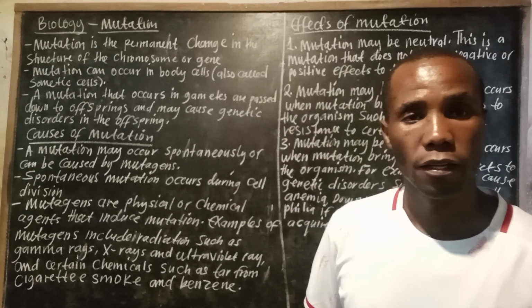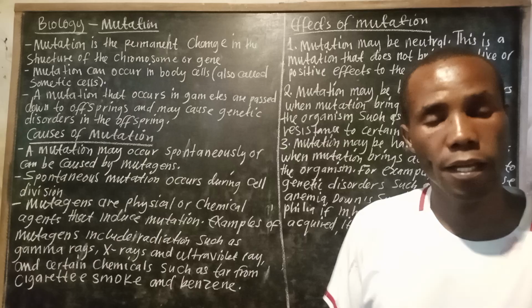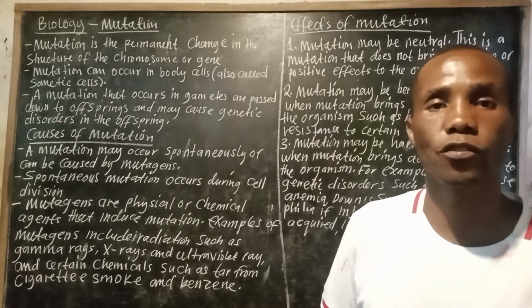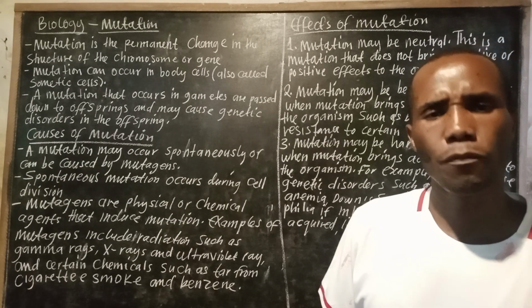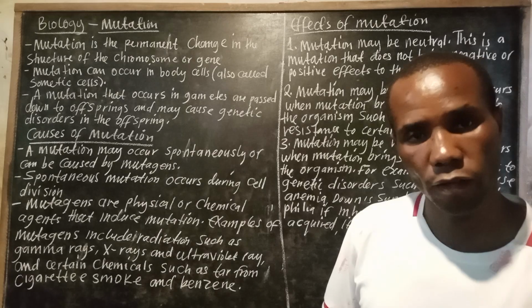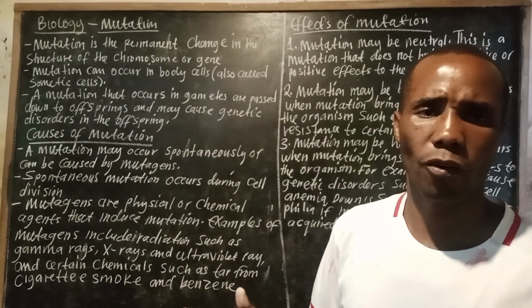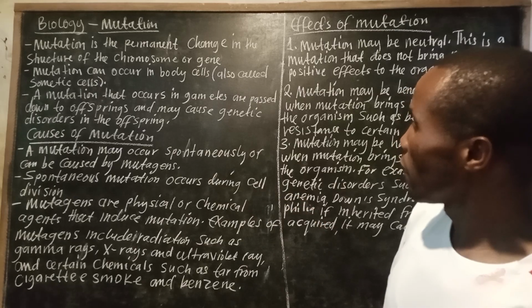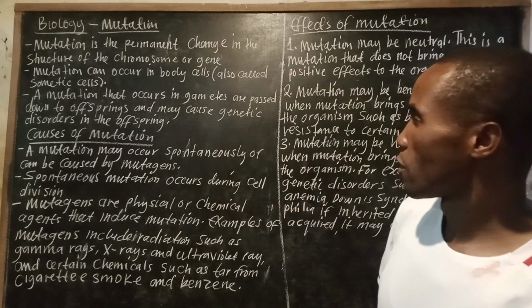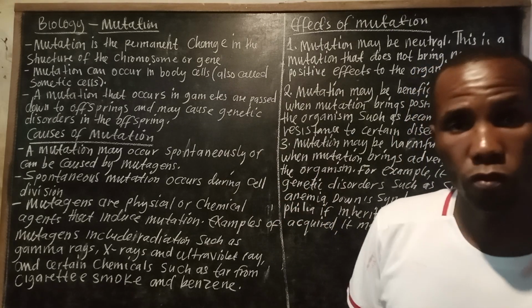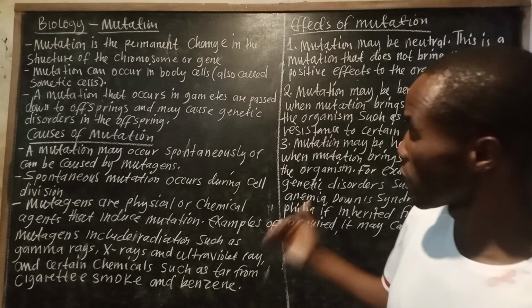When we say spontaneous, meaning mutation is likely to occur without being forced, automatic in other words. So what are these mutagens? We are going to talk about this as we go down.